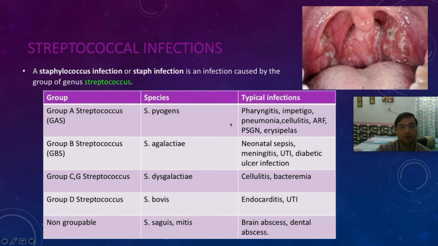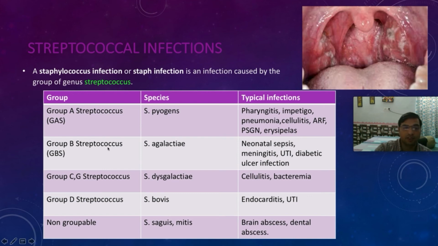Pneumonia, which we have already studied, caused by Streptococcus pneumoniae. Then we have cellulitis, acute rheumatic fever. We will study about this later. Post-streptococcal glomerular nephritis, erysipelas, again infection of the skin.